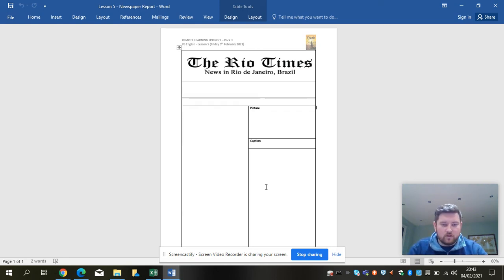The other thing I will do is on Seesaw, and I'll share it with everybody, is the children in school wrote these yesterday. So I'm going to ask Mr. Nicholson and Mrs. Healy to pick 2 or 3 of the best examples, and I will put them onto Seesaw for you so you can have a look at the examples of the work. And that will just mean that you've got something to reference, just to check you're going in the right direction, because obviously you don't have a teacher with you in the same room whilst you're learning, so that might be a useful thing. So I will add that.